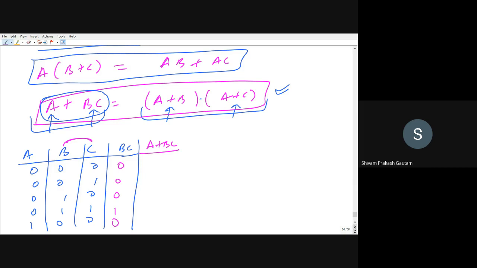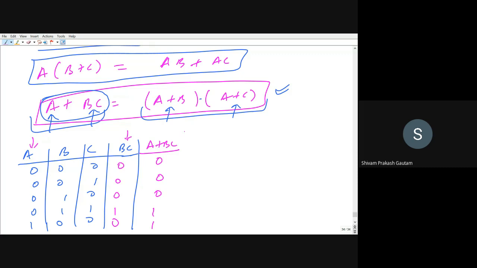A plus BC means this column, the A column, will be added to BC. So 0 plus 0 will be 0, 0 plus 0 will be 0, 0 plus 0 will be 0, 1 plus 1 will be 1, 0 plus 1 will be 1, 1 plus 0 will be 1. If I make any mistake, you let me know, right?